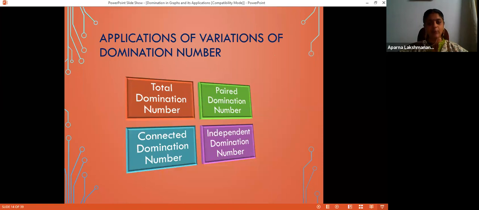Then comes connected domination number. Again, the military force is moving. If something happens, something which needs an alert, you need to alert all your fellow militants, right? So for that you need a connected dominating set. You should not move far away in such a way that communications cannot be made to each other. There must be some mechanism of communication between all the militants. So there comes connected domination number.